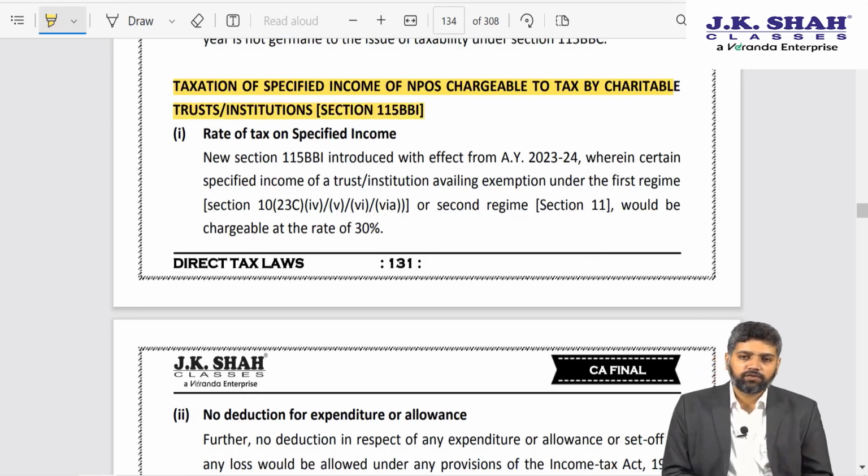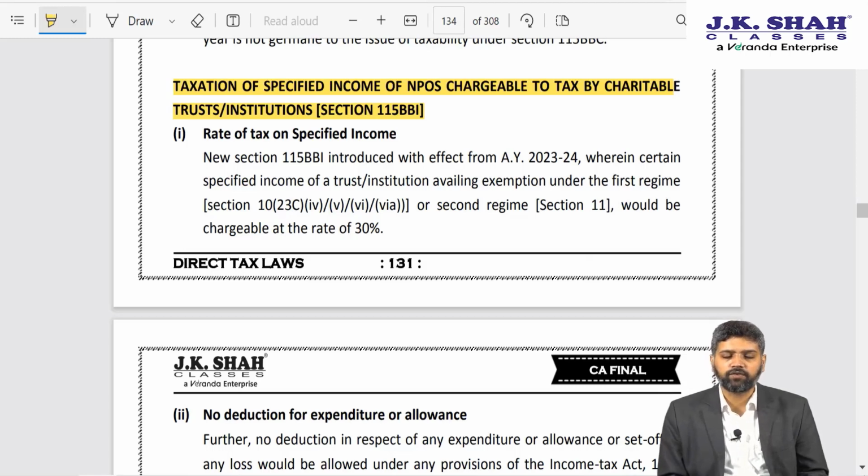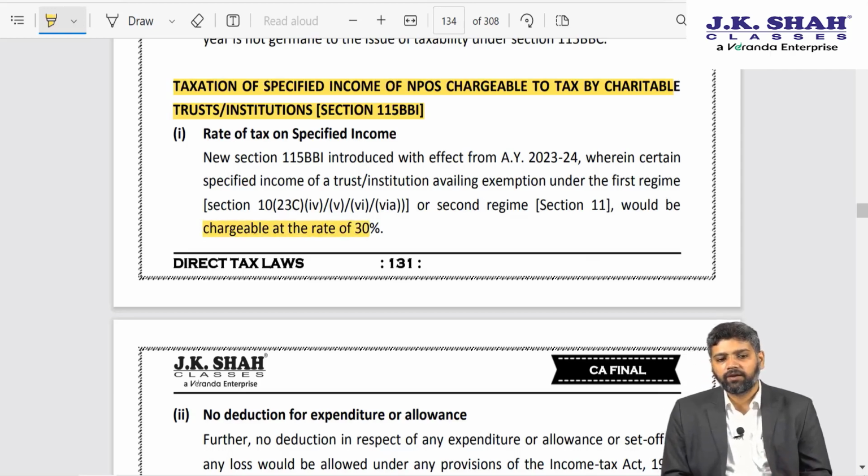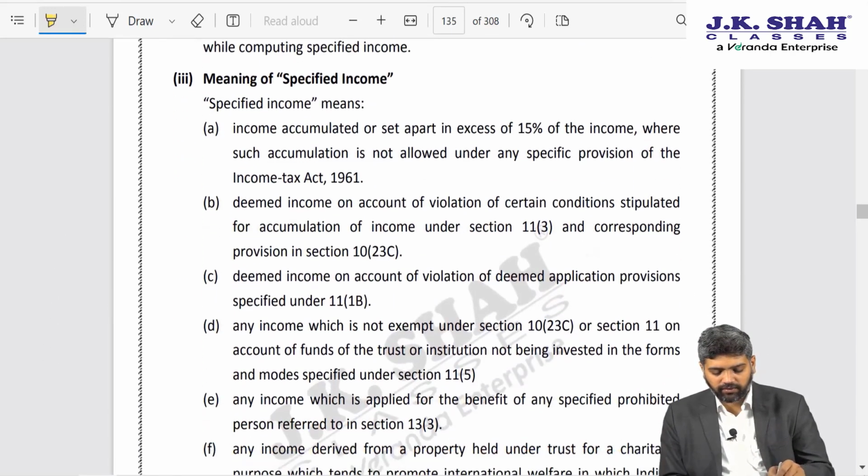Now, certain situations are specified in this section 115 BBI, and the provision says that if income arises in those specified situations, then such income would be chargeable to tax at the rate of 30%. Which are those specified situations?